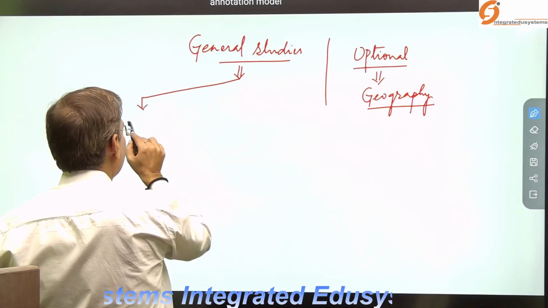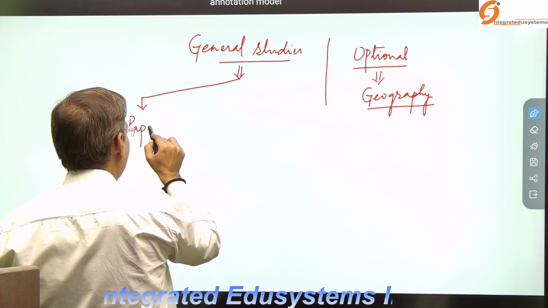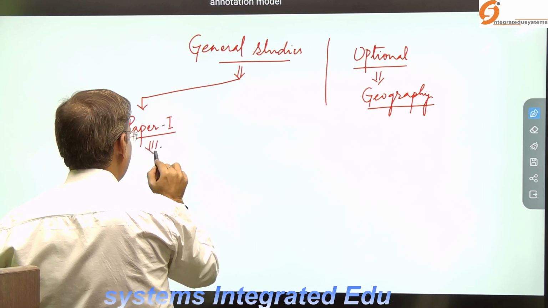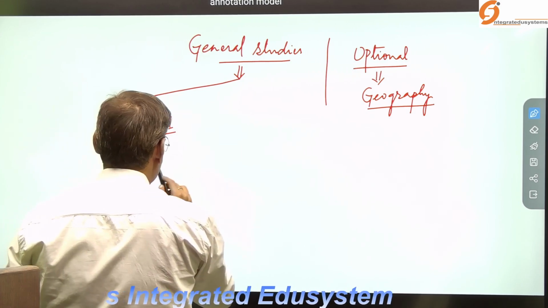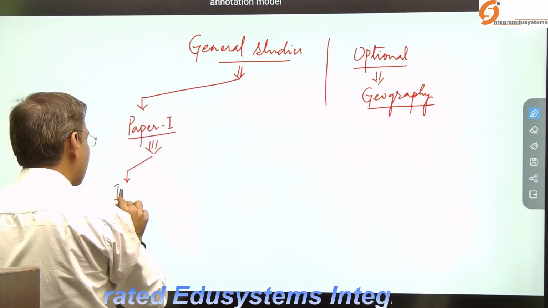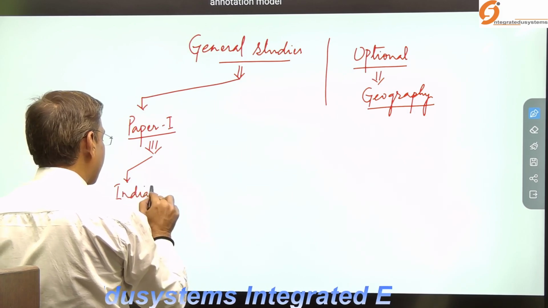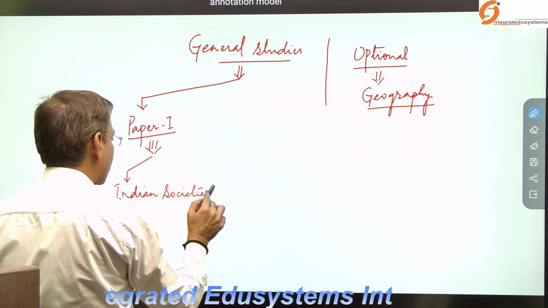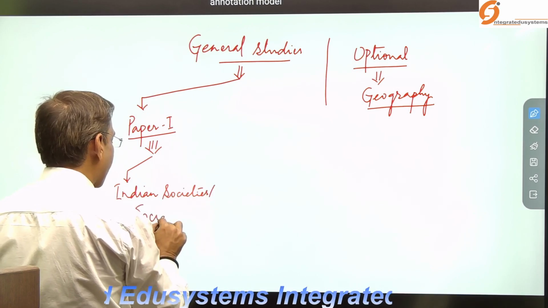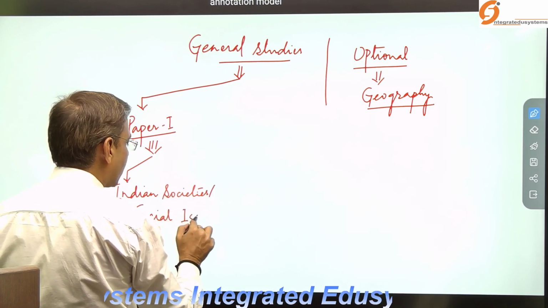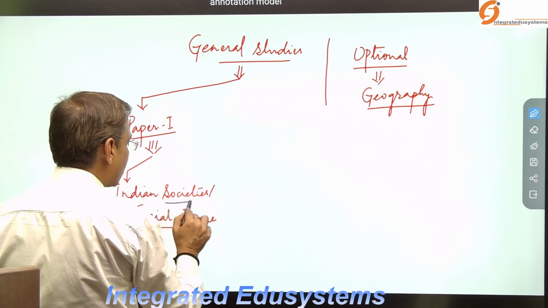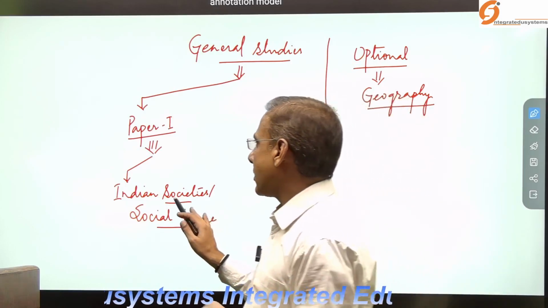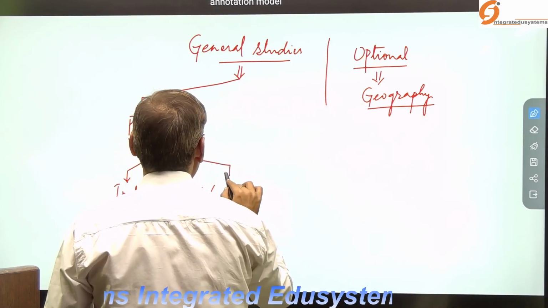There is a probability that it can be asked in paper one of the general studies, in the Indian society section or the social issues, because as you know, paper one constitutes history, social issues as well as geography. So it may be asked in paper one, and it may be asked in the Indian geography section.